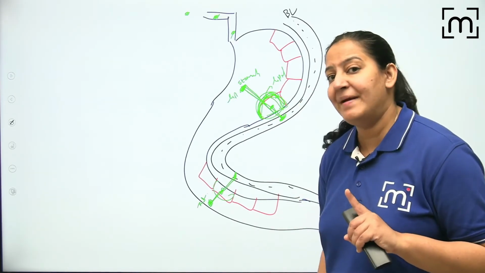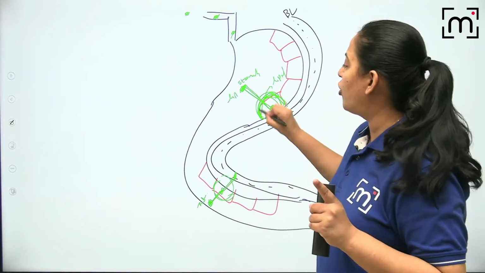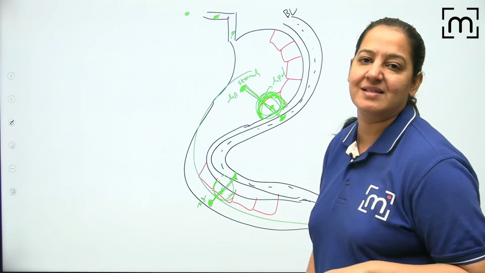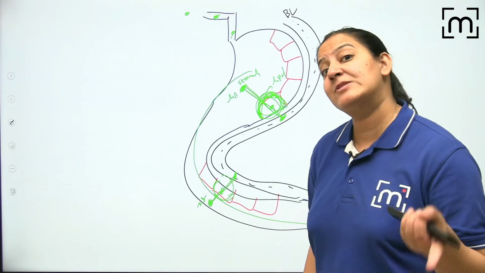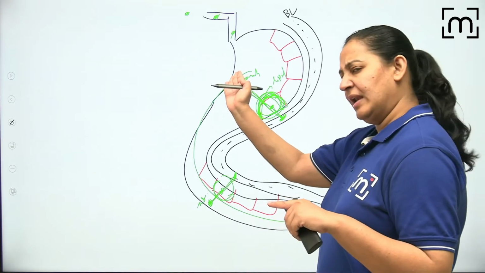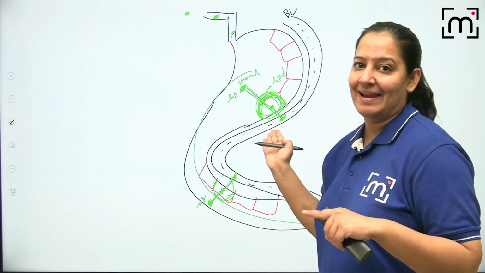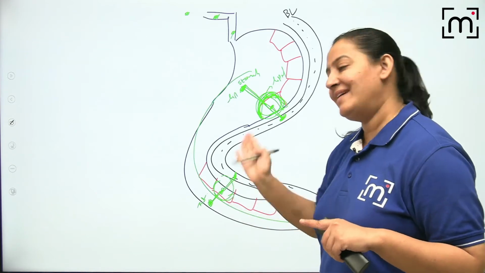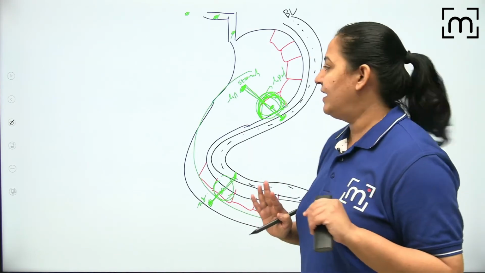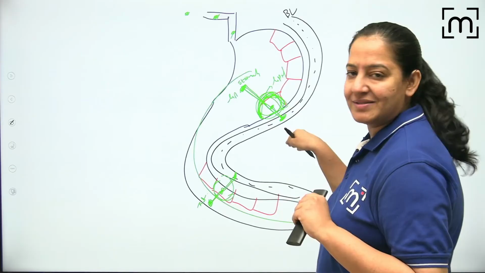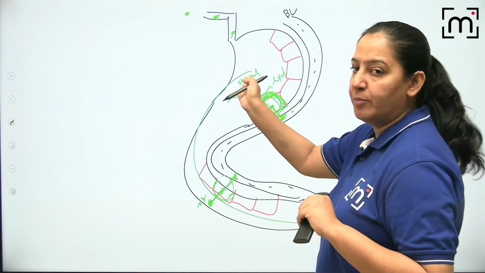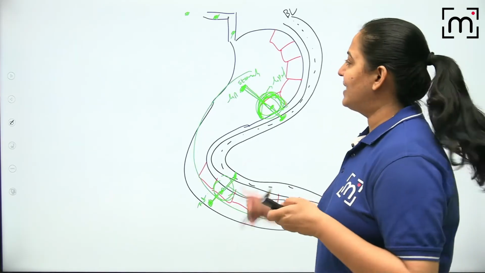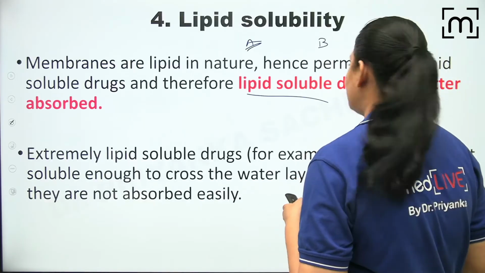If the drug is lipid insoluble, then these cells cannot be crossed by the drug and the drug will remain in the lumen only and it will get excreted in the feces. You got my point? So lipid soluble drugs will cross the cell. Which cell? Either the stomach's gastric cell or the intestinal cell, and it will go in the blood. But if it is lipid insoluble, it cannot cross the cell, it cannot go in the blood, it will remain in the lumen only, and it will finally be excreted in the stools. You got my point? So that is the relevance of lipid solubility. I guess everyone got it.